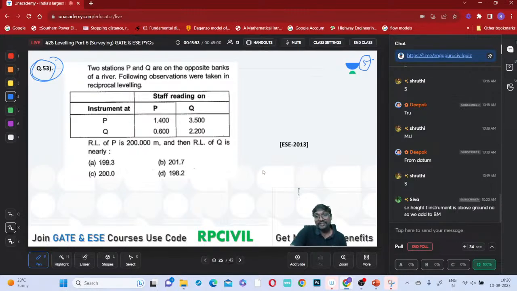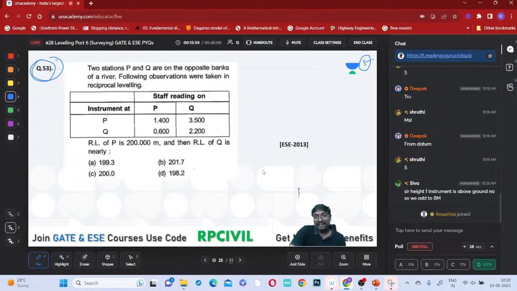No, the definition. We added benchmark reduced level, that is which one? Axis level. What definition have we given for that? Instrument axis level, a telescopic axis level, is a different name we have given. From ground to that telescopic axis. From mean sea level to this telescopic axis, which one is that? That is height of instrument. Height of instrument does not mean exactly the height. Height from the datum, that is the actual definition.